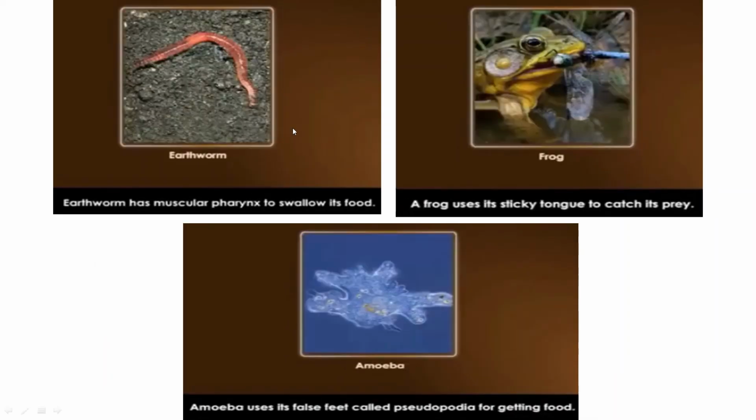Frog uses its sticky tongue to catch its prey. Earthworm has a muscular pharynx to swallow its food. So everyone has a different mode of procuring their food. So this much for today with animal nutrition and its importance.